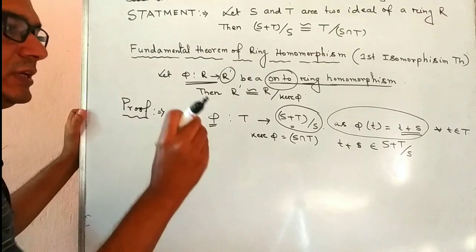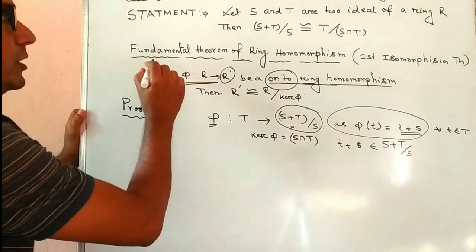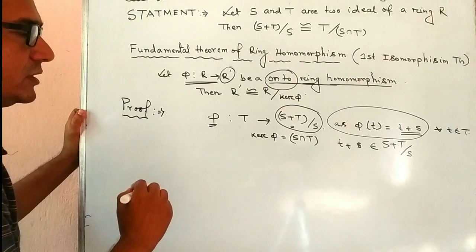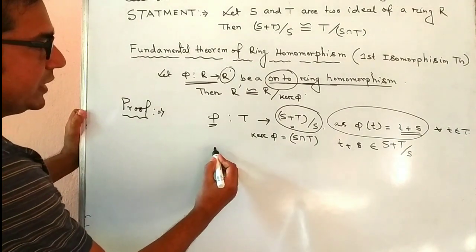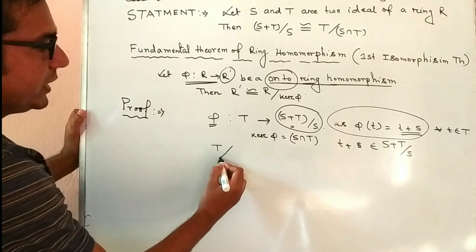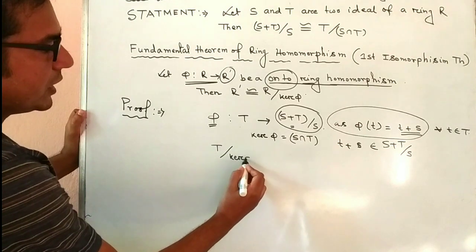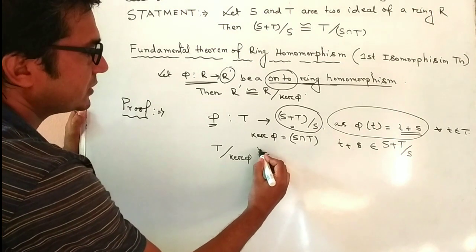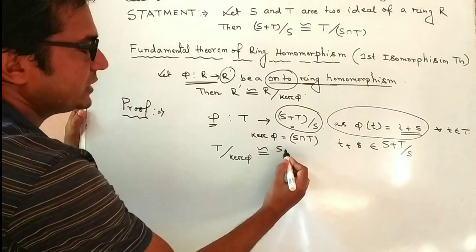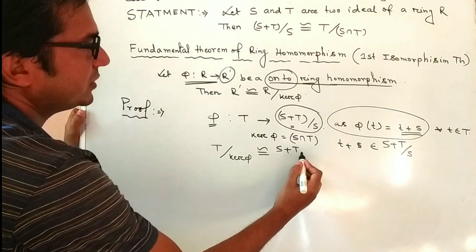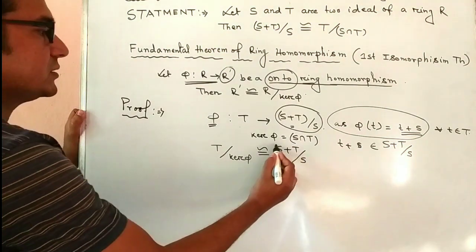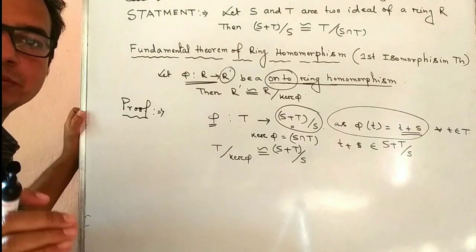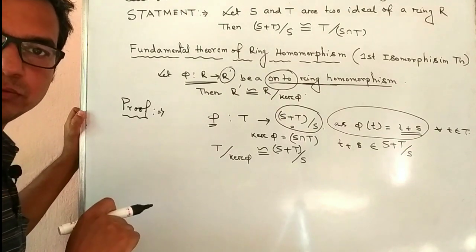That is, we say by the fundamental theorem of ring homomorphism that T by kernel phi is isomorphic to S plus T by S. Okay. Now one proof remains. Which proof?